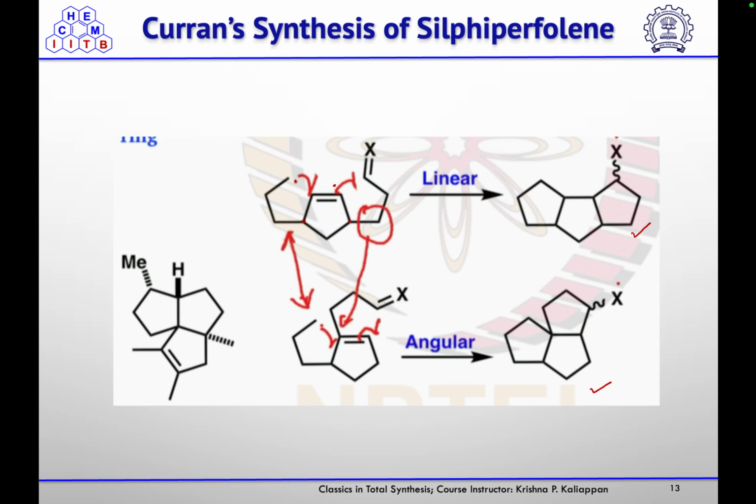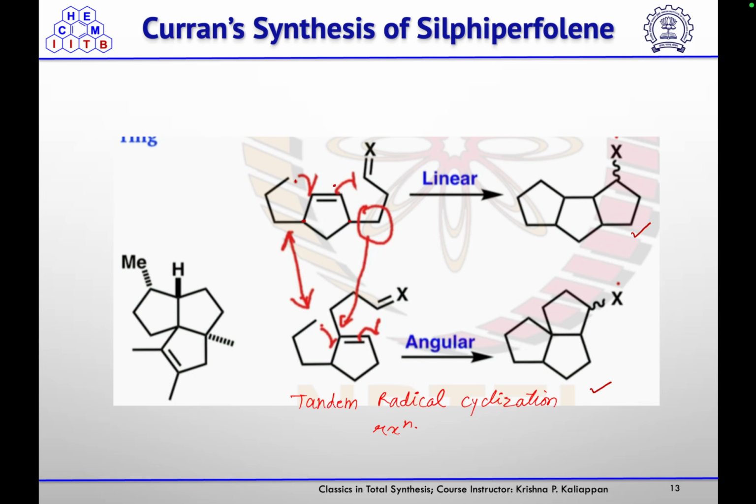Now, after discussing the week 3 assignment, let us discuss the molecules that are discussed in week 4. So the first molecule that we have to discuss is sulfur pyrrolene. The first total synthesis was reported by Curran, where he wanted to use this tandem radical cyclization reaction to get the product.